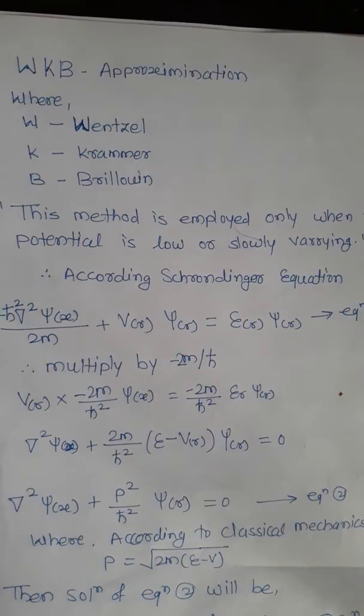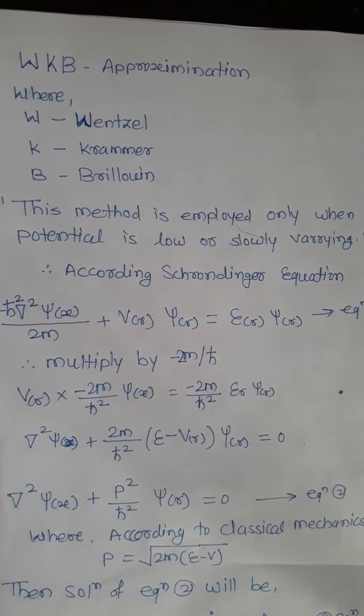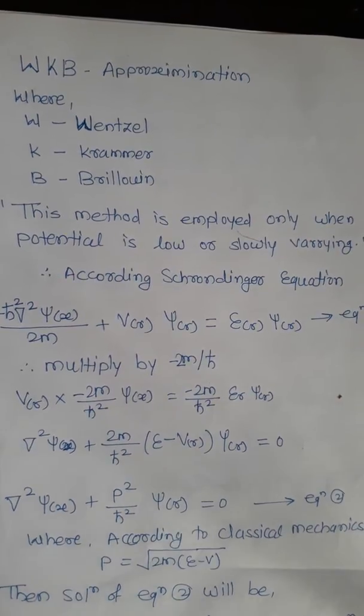Actually, this question is worth 12 marks in our regular exam. The question is asked like: explain the WKB method for the one-dimensional case, derive the connection formulae, and apply the method to obtain the quantization condition for a bound state. This type of question asks for 12 marks regarding WKB approximation. We have to write the answer to the given question.